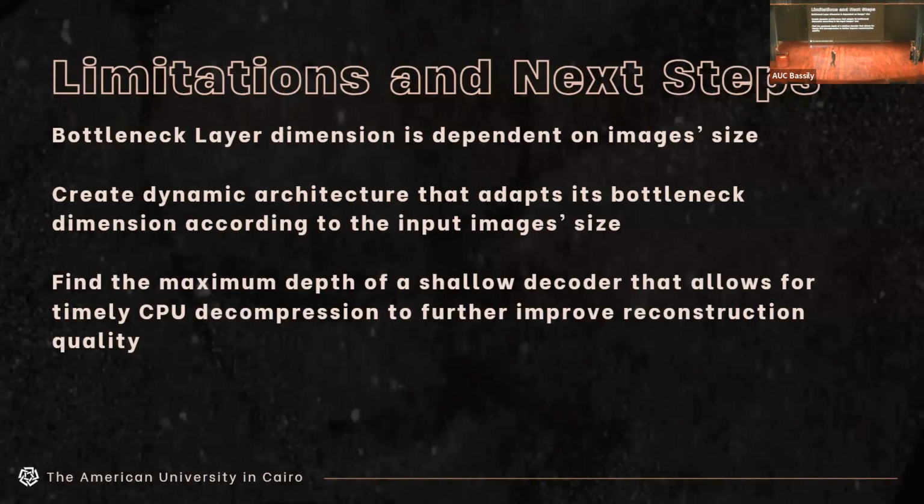To follow up with our limitations and final steps, we have a very strong limitation that I've just mentioned: the bottleneck layer dimension itself is dependent on the size of the image. So it has to change as the image size itself changes. Moreover, we are attempting in the upcoming part to create a dynamic architecture that adapts the bottleneck dimension according to the original size. And we would like to find one final thing, or maybe someone else after us will find it, which is the maximum depth that we can actually achieve, allowing for a timely CPU decompression as well as a good reconstruction.